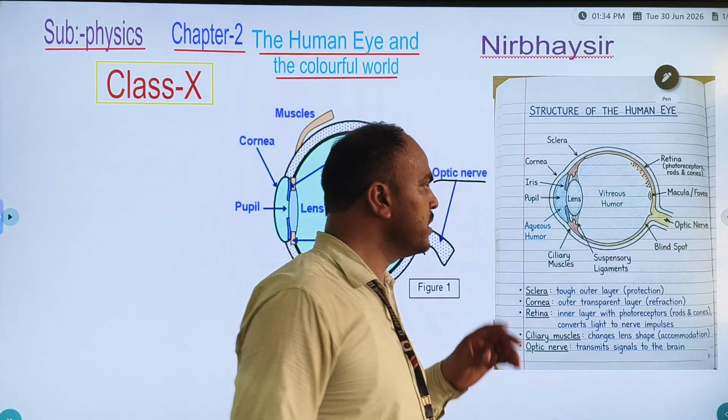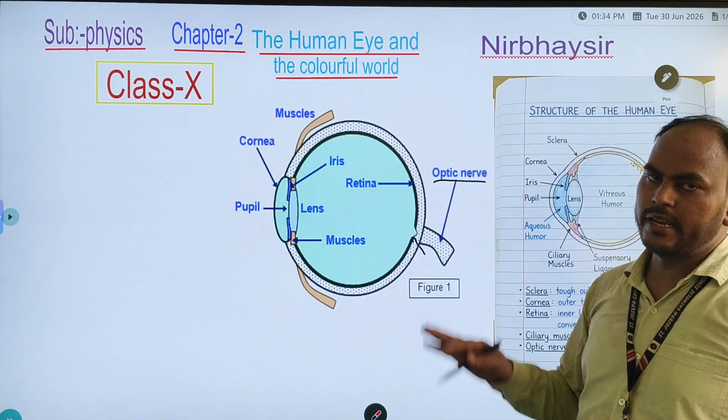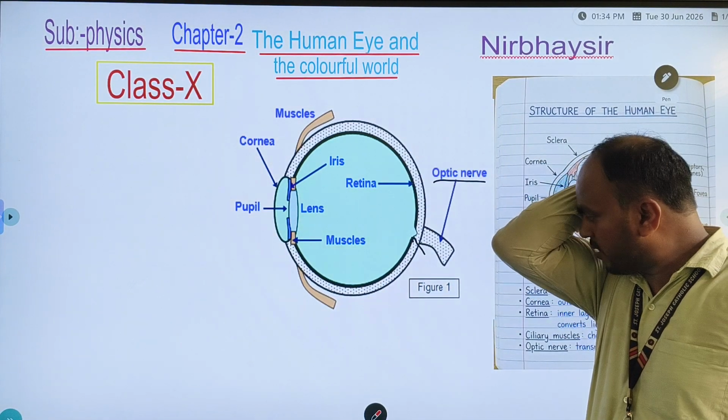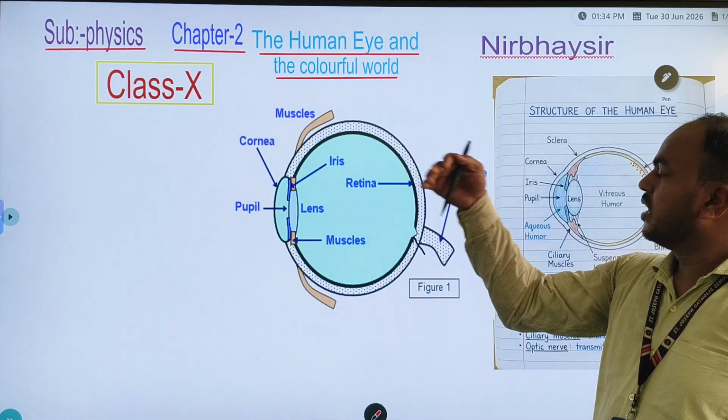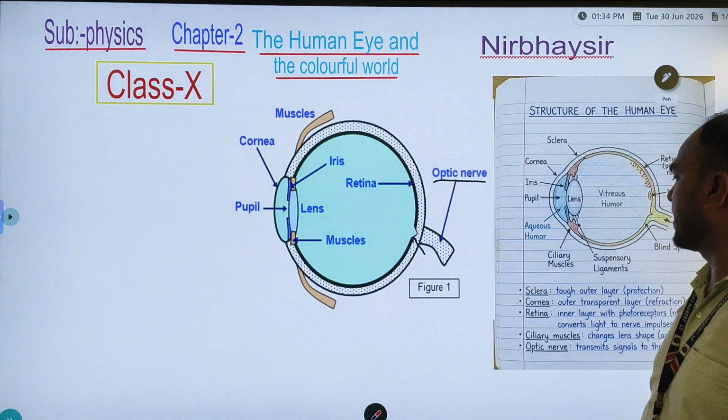Yes or not? If this electric signal is not transmitted, then our brain is never able to read, identify, or recognize objects.